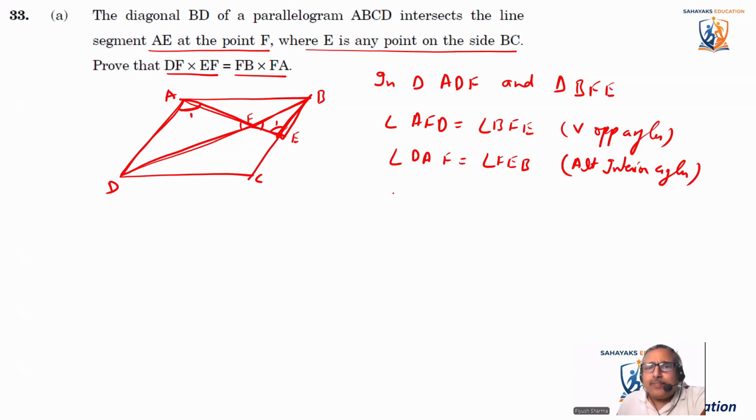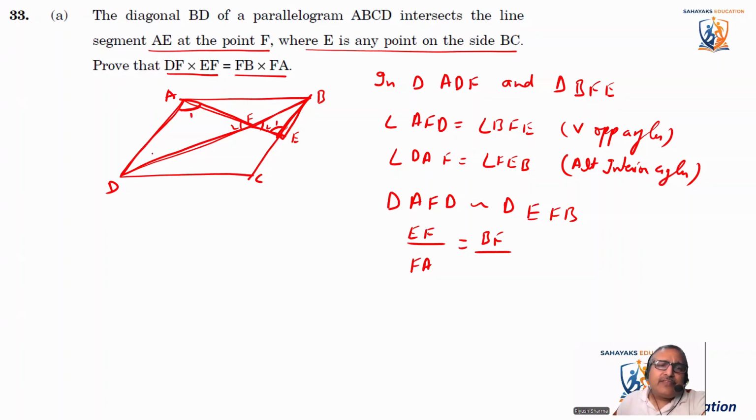So basically these two triangles are similar: triangle AFD is similar to triangle EFB. What does it mean? That means EF divided by FA is equal to BF divided by FD. Let's cross multiply.